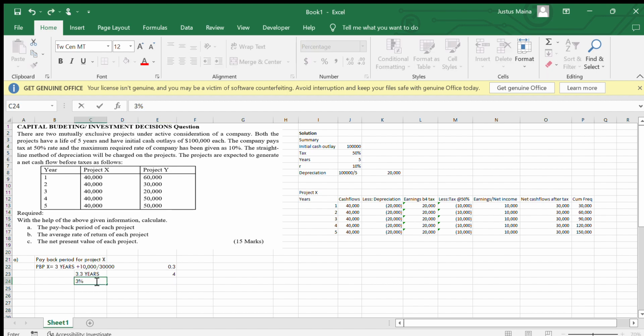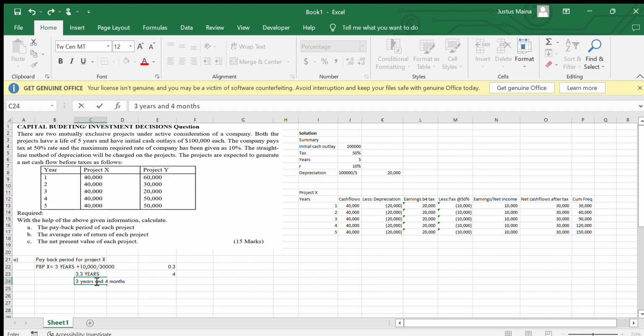3 years, sorry, 3 years and 4 months. So it will take me 3 years and 4 months to recover the amount I've invested in project X. That is what it will take me: the 3 years plus the other months, which are 4 months, to recover the amount. So that is what the project will be giving us.